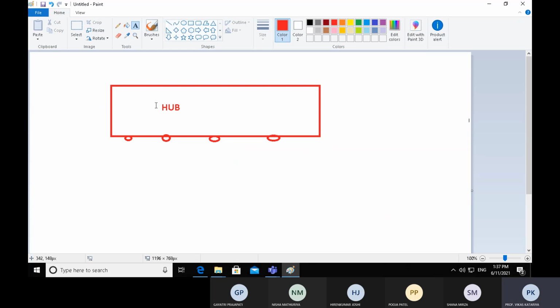Now it is called an unintelligent device. What happens when some systems are connected?